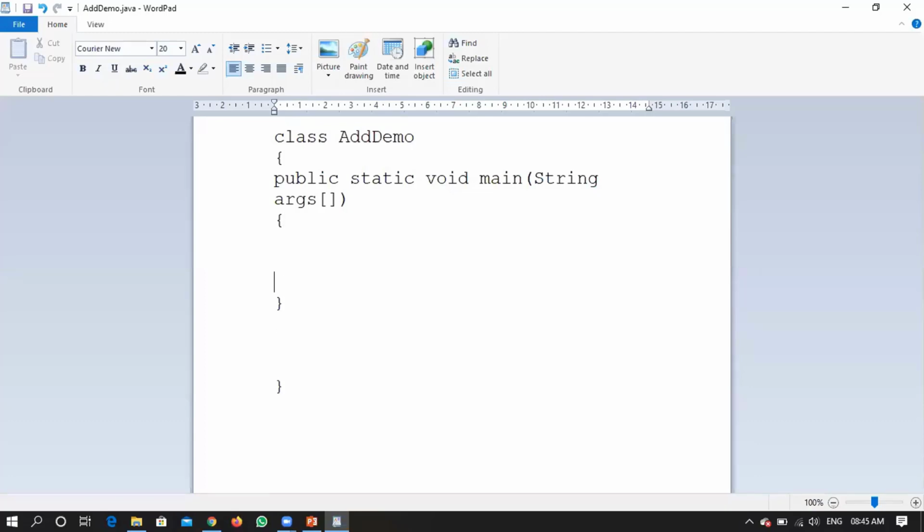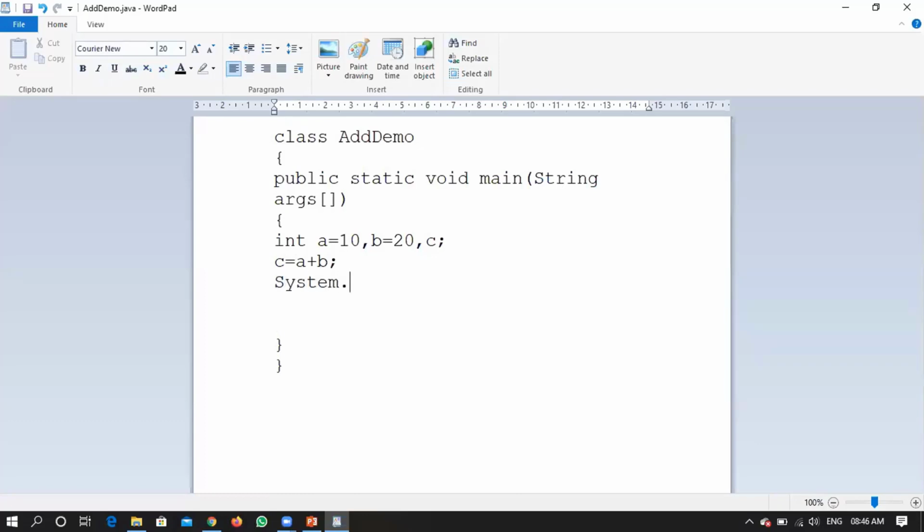Right. So now my intention is to just add two numbers. For the time being, I'll not use any scanf kind of stuff. That means I'll not read the input from the user. I will directly assign some value, right? So declared a variable a is equal to 10, comma b is equal to 20. I want another variable also to store the summation of these two. So now c is equal to a plus b, right? I'm just performing a normal addition.